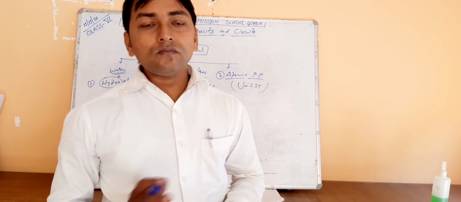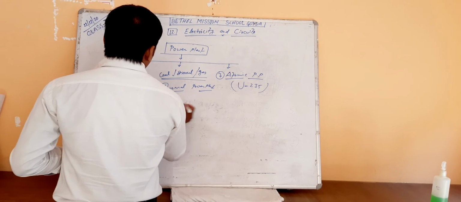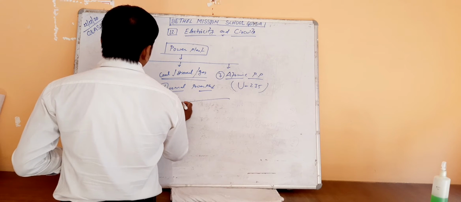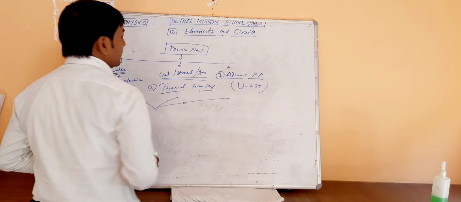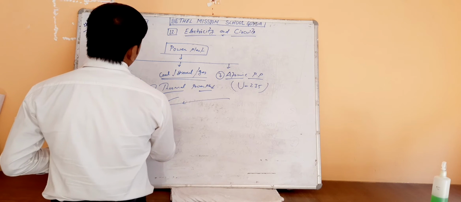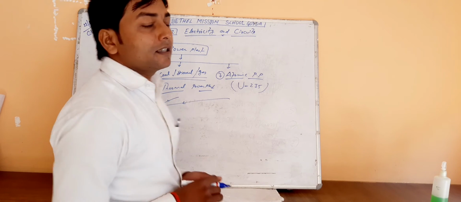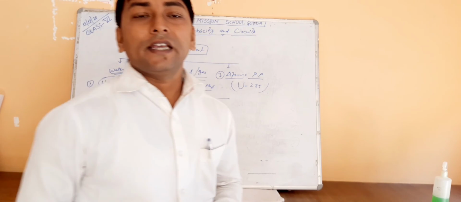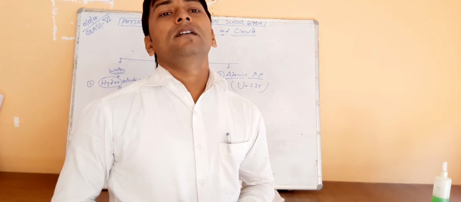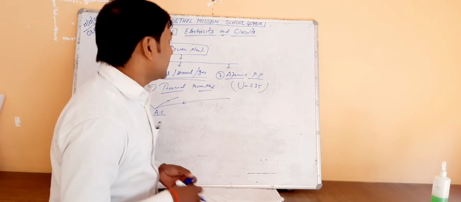Okay, and from all these power plants we get current that is said to be AC current. What is said? AC current. AC means alternating current.